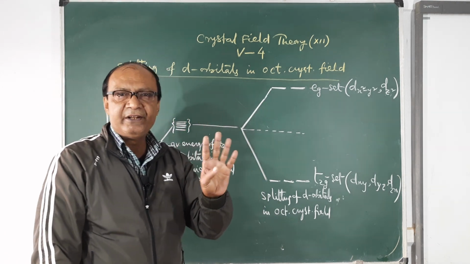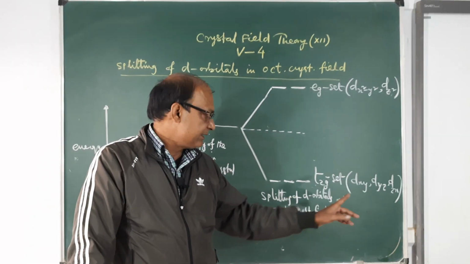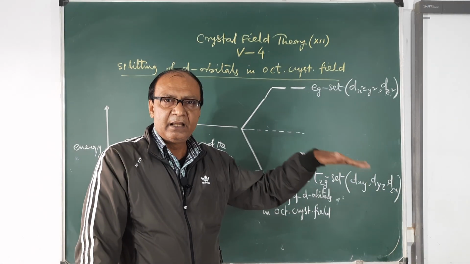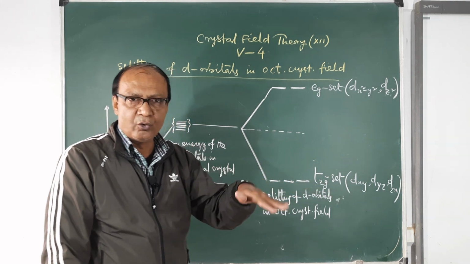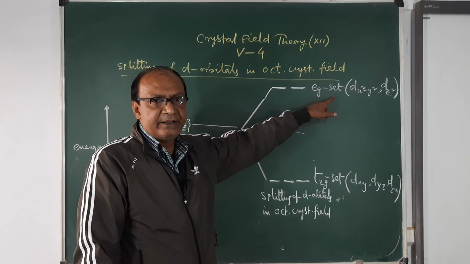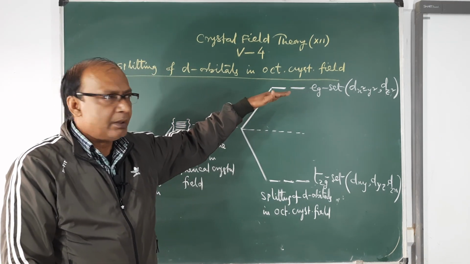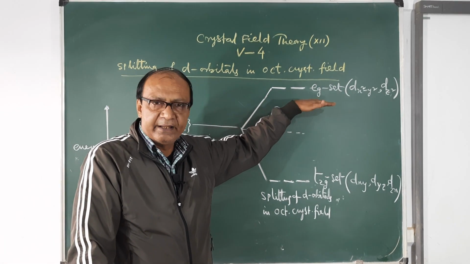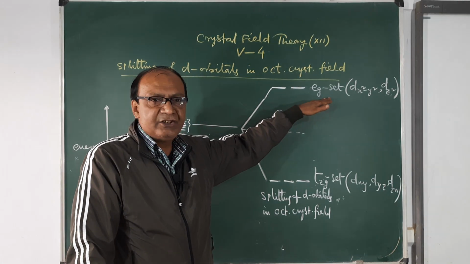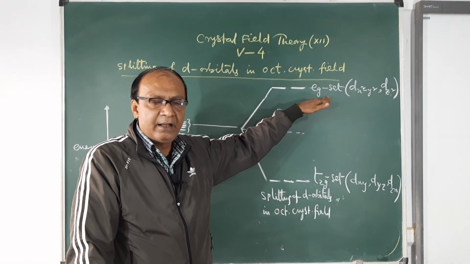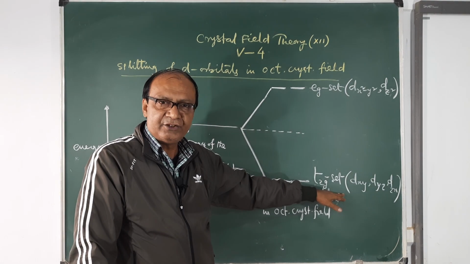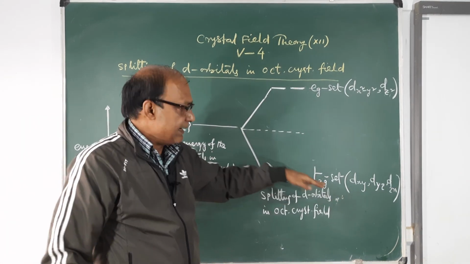Out of 5 d orbitals, the 3 d orbitals dxy, dyz, dzx go down when energy is lowered, and 2 d orbitals dx square minus y square, dz square go up, their energy is higher. So the higher energy set is known as EG set, and the lower energy set is known as T2G set. And the difference of